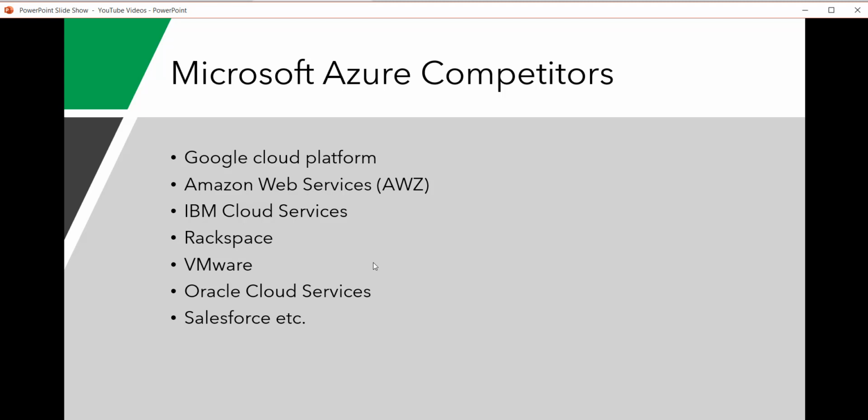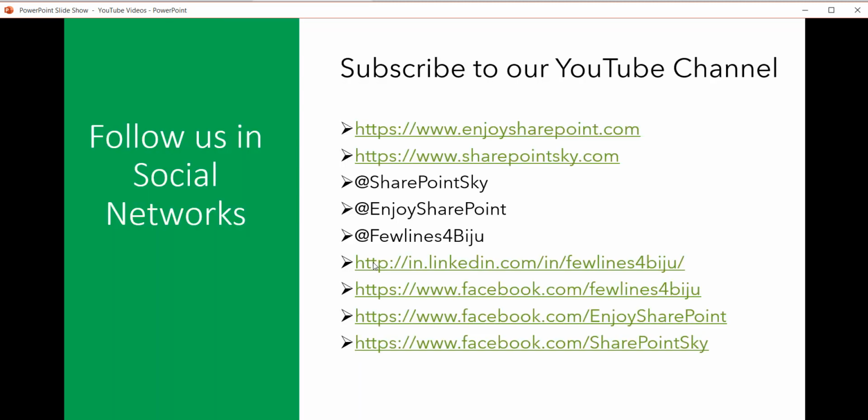So, in conclusion, Azure is the most popular cloud computing platform from Microsoft and is widely used by various small to large, even Fortune 500 companies. As an organization, you can take advantage of the 200 or more Microsoft Azure services to build, test, and deploy various applications. As an organization, you are able to save cost by using the pay as you go model, so that you don't need to pay any extra charges. You just pay for whatever you are using.